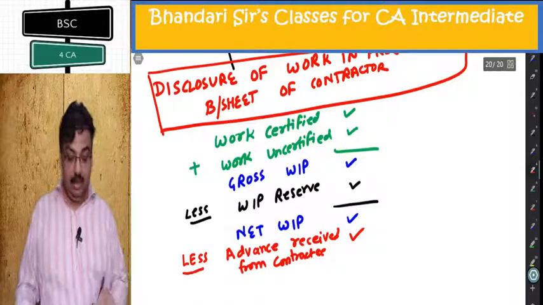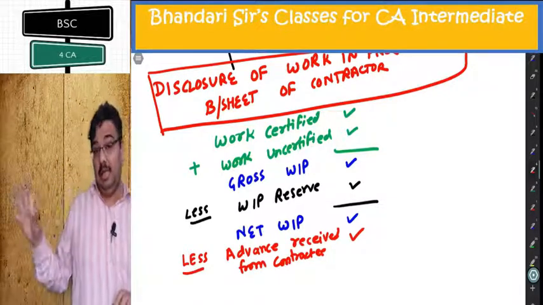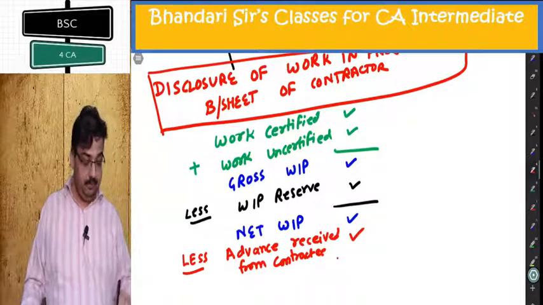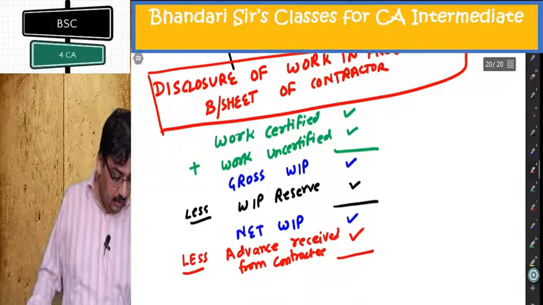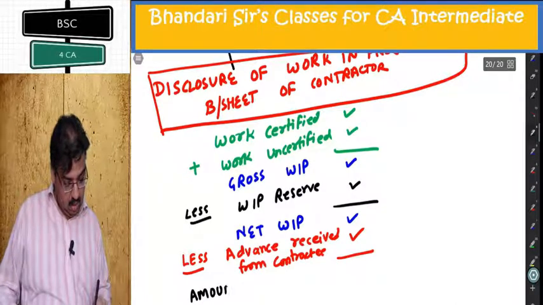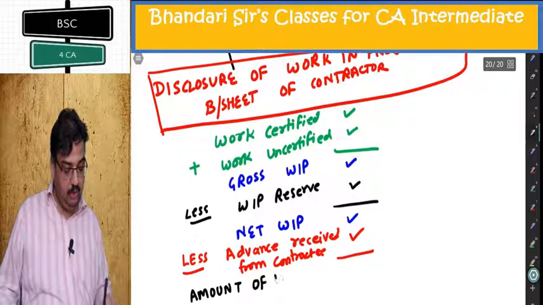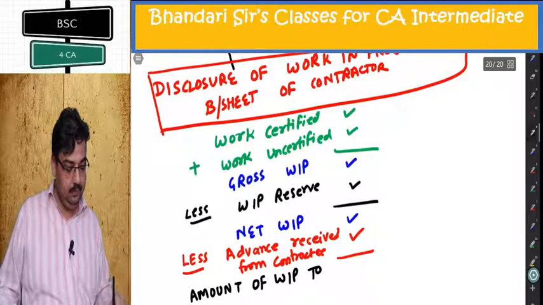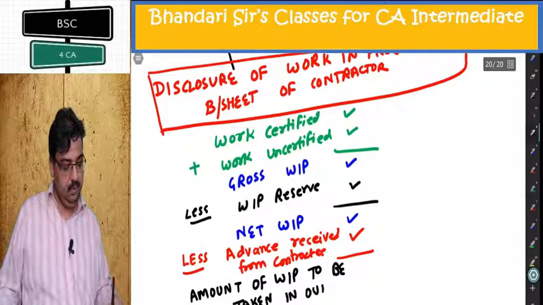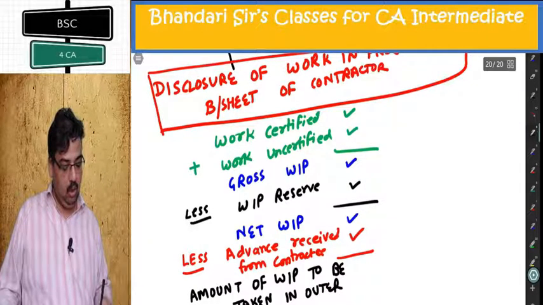The money received as progress payment in aggregate is termed as advance received from contractee. It is to be deducted. It is not shown in liability side. Instead, it is deducted from WIP. Now, after this balancing figure, you get amount of WIP to be taken in outer column of balance sheet.